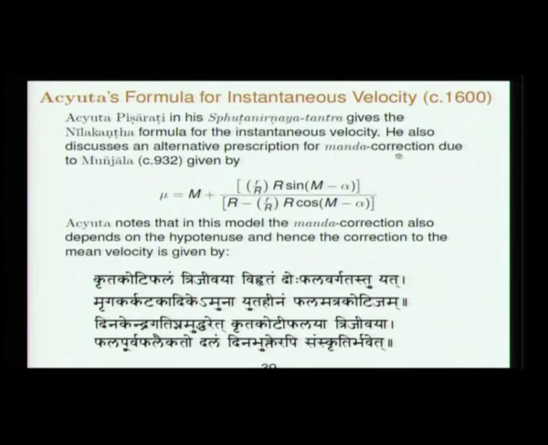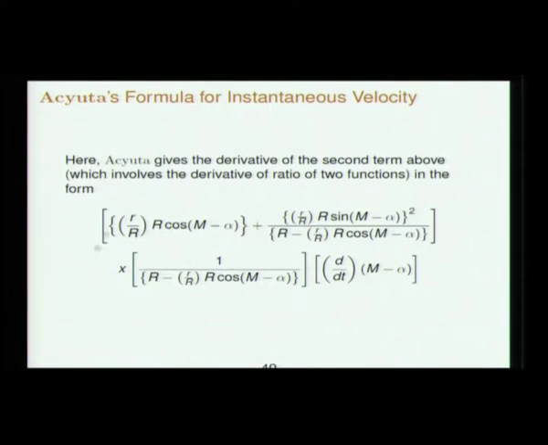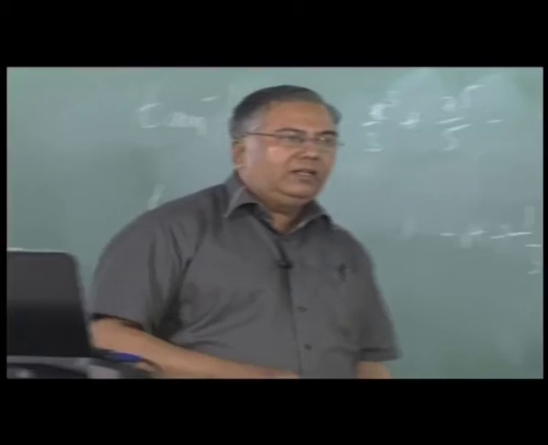This model of equation of center is due to Munjala, given in Laghu Manasa. It involves a variable denominator here, which depends on the anomaly. So that m is a function of time here. So the derivative of this will involve knowing the derivative of the ratio of two functions, and again Achyuta Pisharati is able to construct the derivative in the same way that we use today.